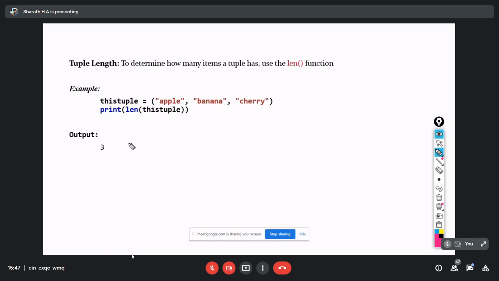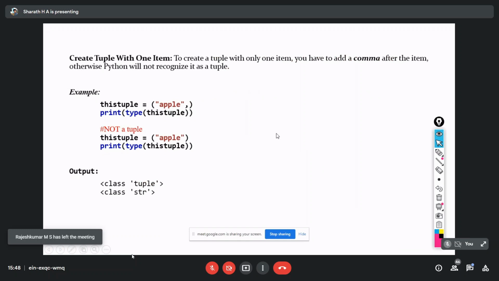We also can't use insert, delete, remove, replace or reverse. Whatever functions allow us to make changes within a list, those functions we can't use with a tuple. Okay, so this is the length function.